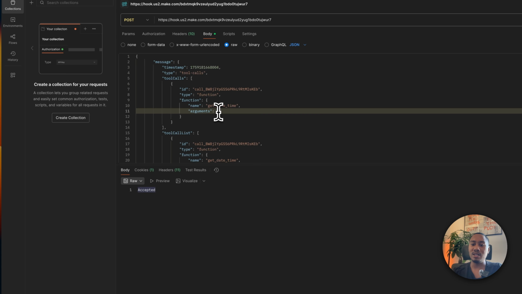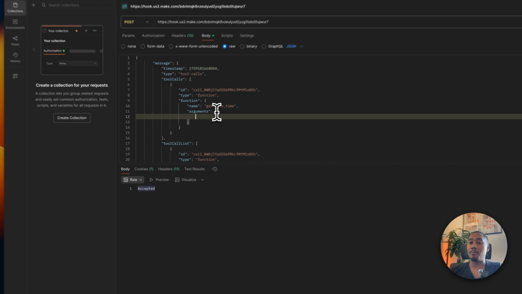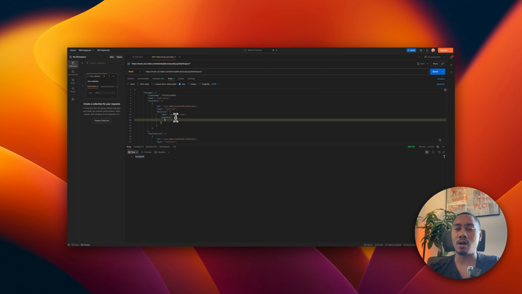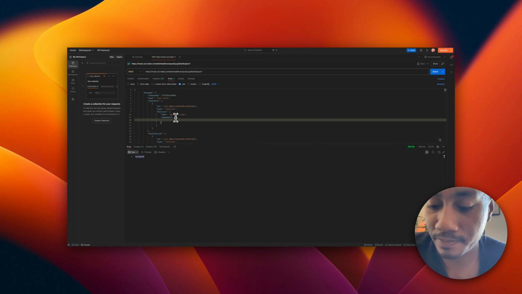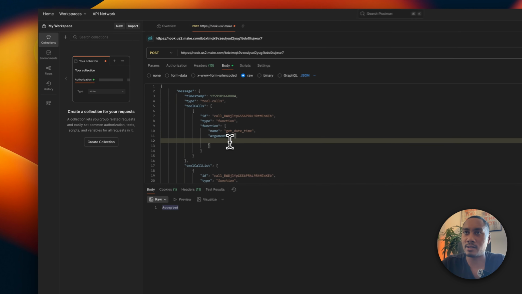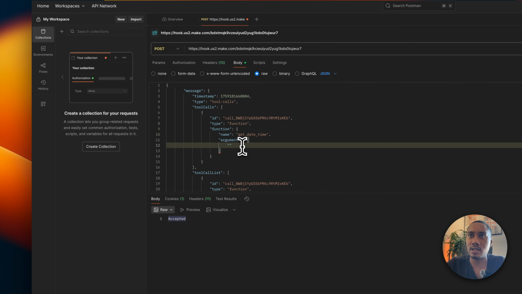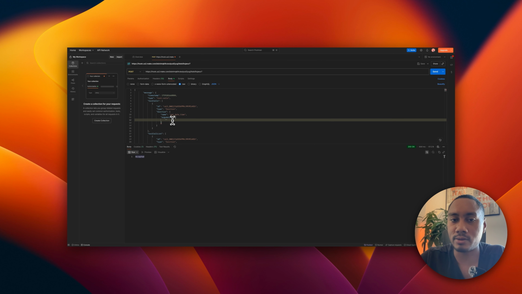Now, again, we need the arguments so we can map into our variables on Make: first name, last name, phone number, intent, appointment date and time, and preferred date and time. So let's add these in right here. This is JSON, and the way it works is we need a key, and it needs to be wrapped in double quotes. So I'm going to put first name, and again, let's make sure that our naming conventions are consistent with how we've been doing it throughout the whole system.